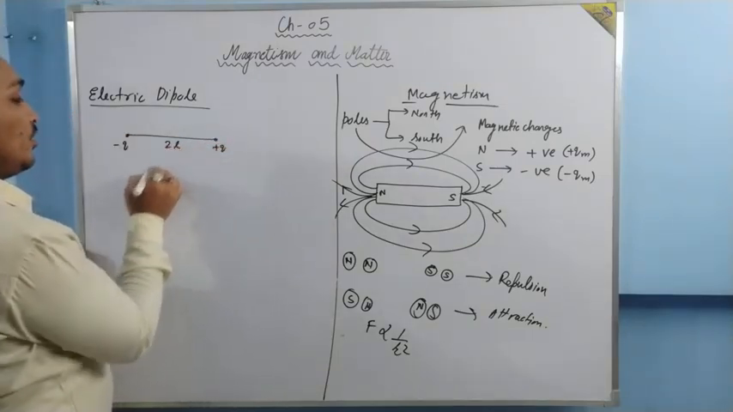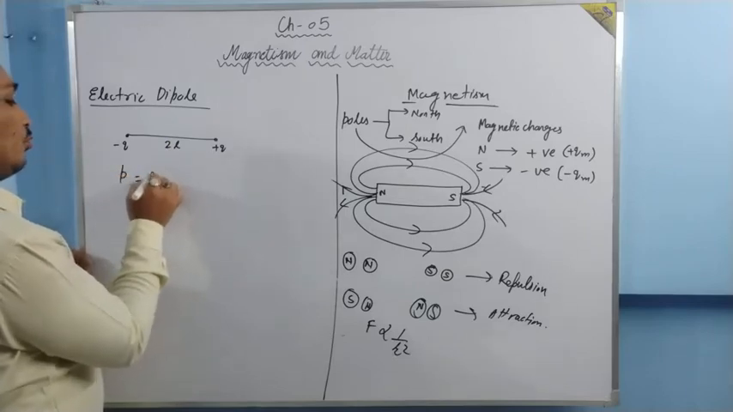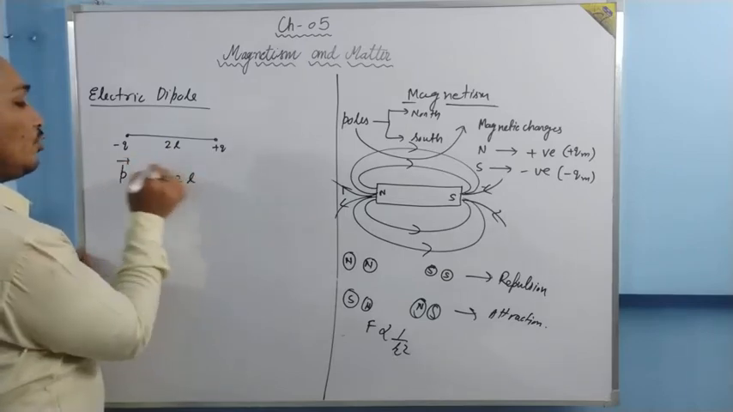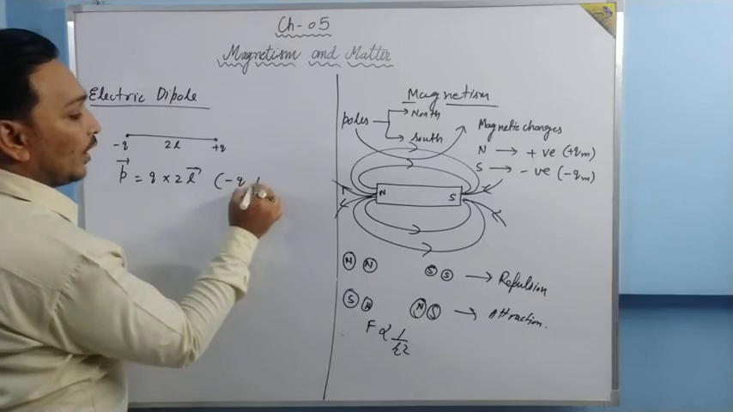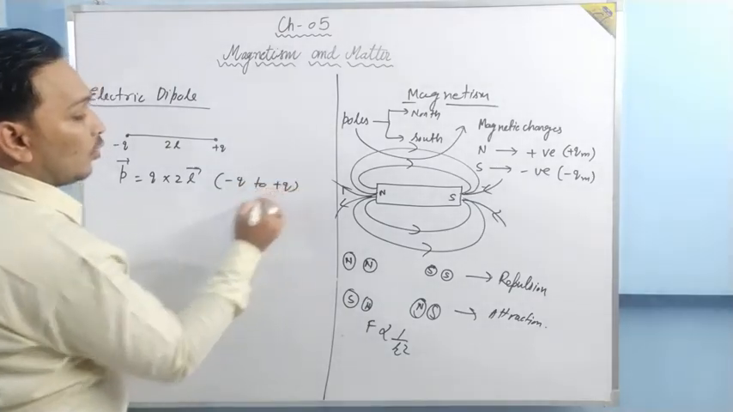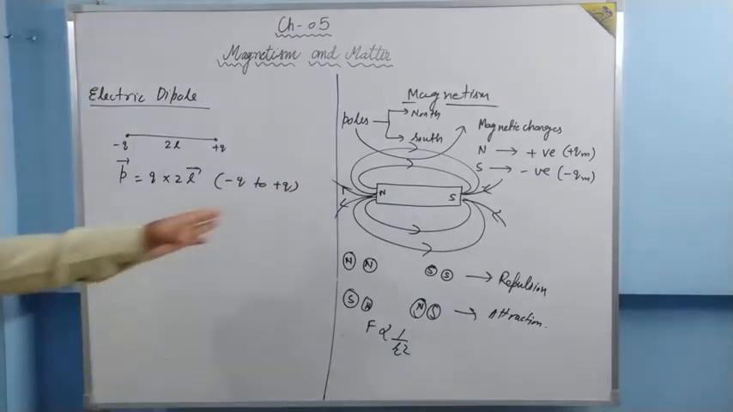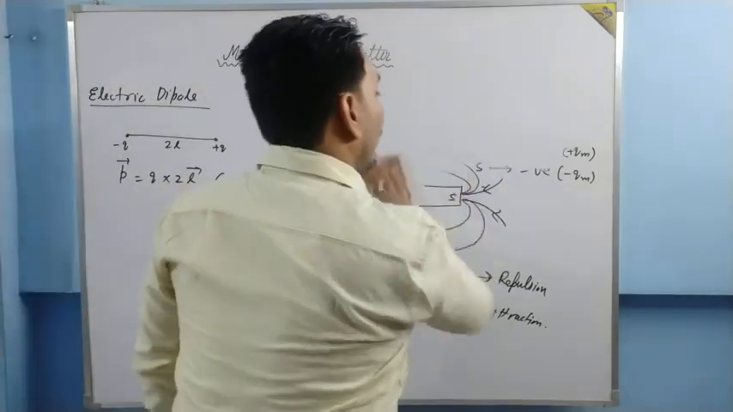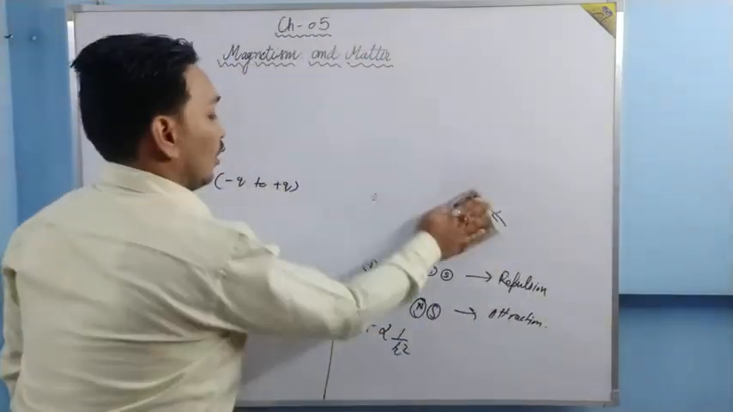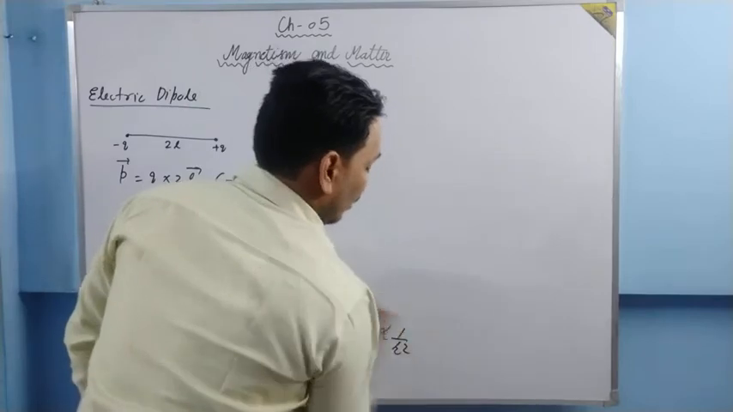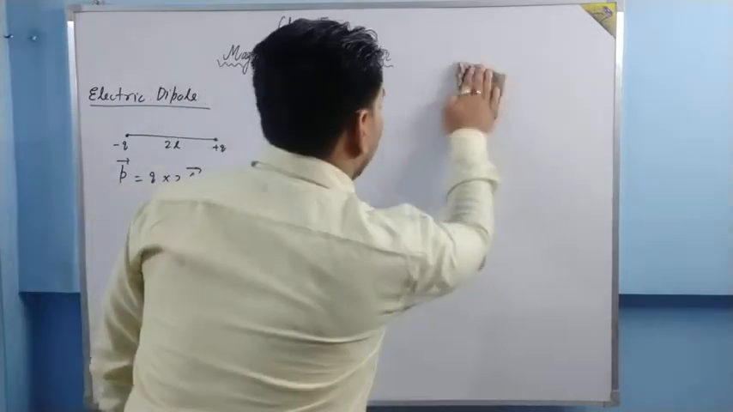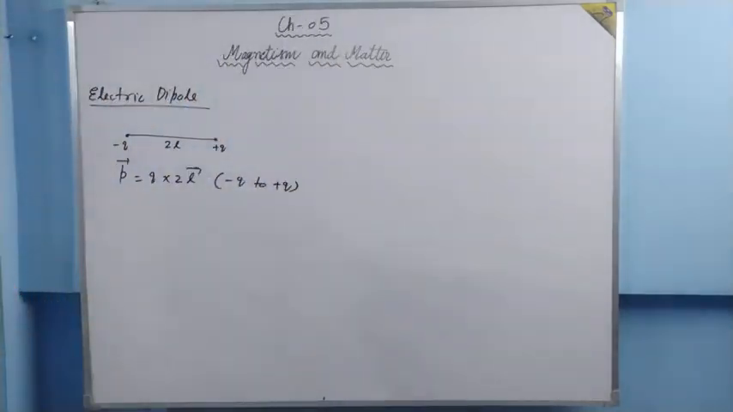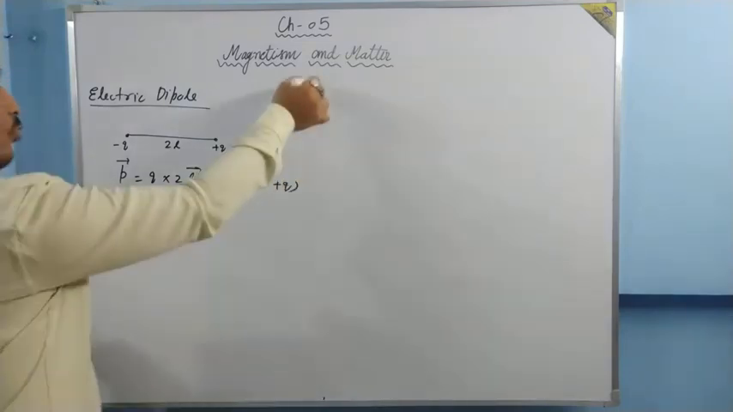If their separation is 2l, we have defined a dipole moment which is given by q multiplied by 2l. Direction is from negative q to positive q. This is the direction, and it is a vector quantity. It is called a dipole moment. In the same pattern, we are going to define magnetic dipole now, and with the help of this resemblance, we will define magnetic dipole moment also.